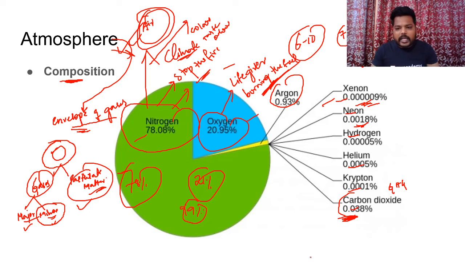So while radiating the heat back into the space, it is carbon dioxide and water vapor, the greenhouse gases, which will trap a certain percentage of the radiated heat, and again they re-radiate it back to the surface, keeping the nights warmer. Otherwise what would have happened is, in the daytime we might have experienced a huge amount of heat, and in the nights we might have experienced a complete drop in heat. Clear? So that's why greenhouse gases at an efficient level, with their exact percentage, are very important.